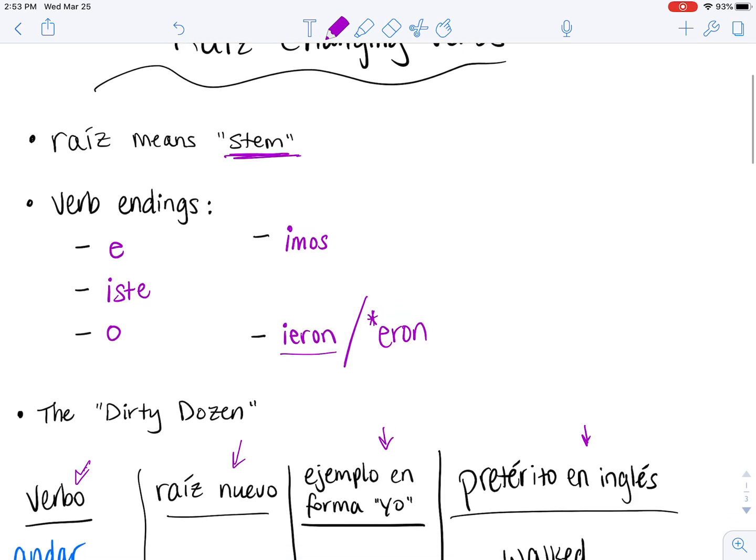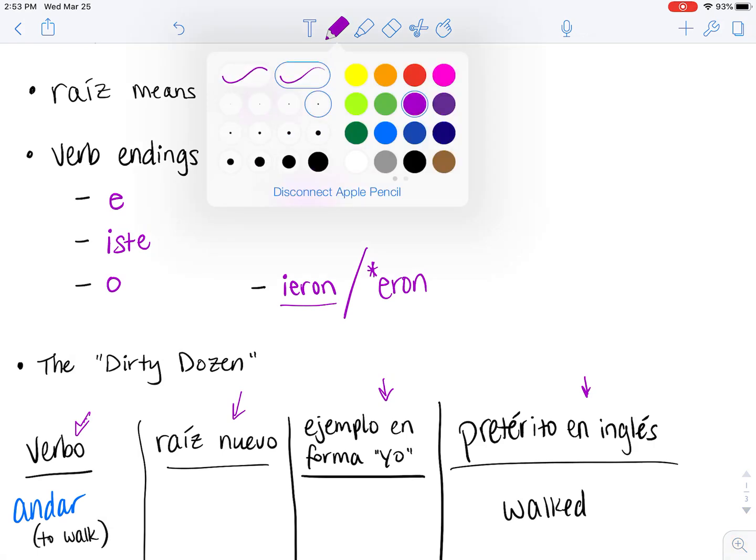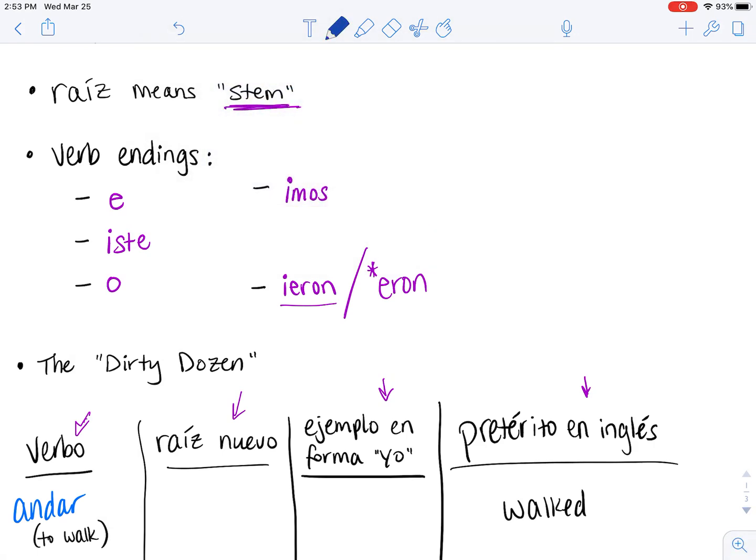The first verb of our dirty dozen is andar, which means to walk. It's a synonym to caminar. So if you'd rather use caminar, that's fine, and then you don't have to worry about andar. But if you'd like to switch it up and expand some vocab, you can use andar.